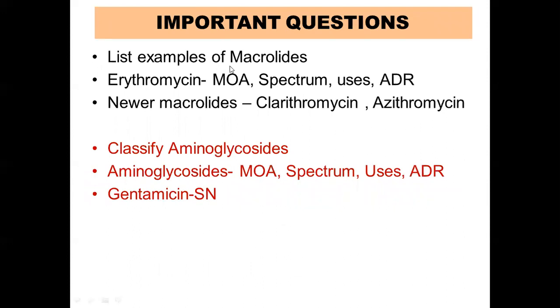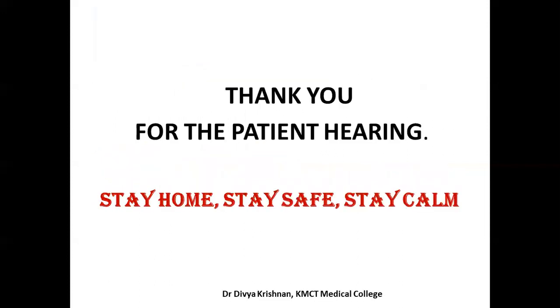List examples of macrolides. Erythromycin, you will learn the mechanism of action, spectrum, uses, ADR. Newer macrolides, you have to mainly concentrate on clarithromycin and azithromycin. Classify aminoglycosides, and aminoglycosides mechanism of action, spectrum, uses, ADR, you will prepare as a short note or an essay, and gentamicin as a short note. So whenever you're writing about gentamicin, you have to write the mechanism of action also, then spectrum and all.